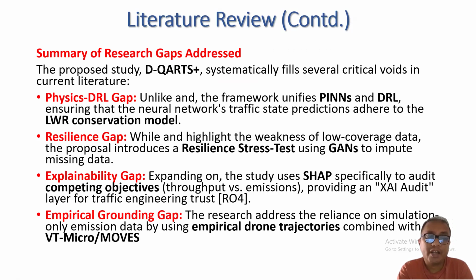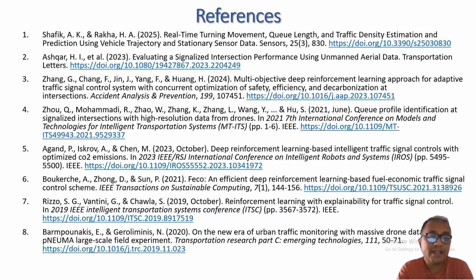And the empirical grounding gap: my research will address the resilience of simulation-only emission data. I want to embed or combine the VT-Micro and MOVES database along with the drone trajectory data. So these are the 8 reference papers and corresponding links I am providing here.